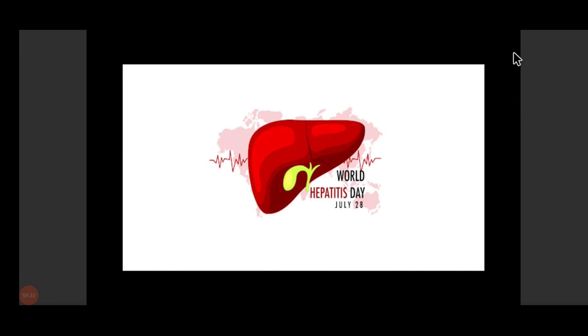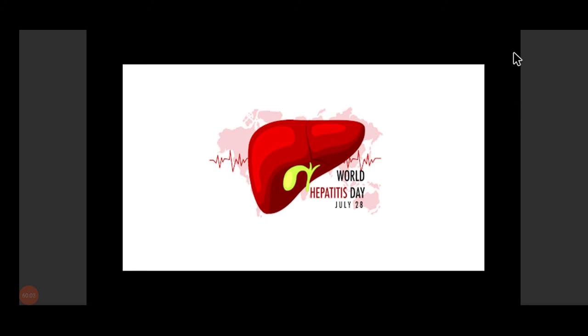So the key message from this session is that you should remember the different types of viruses which are causing hepatitis, and what the morphology of these viruses is, which is the DNA virus, which is the RNA virus, what the mode of transmission is, which virus is transmitted by the fecal-oral route, or which virus is transmitted by parenteral transmission, and the various serological markers for the various viruses.